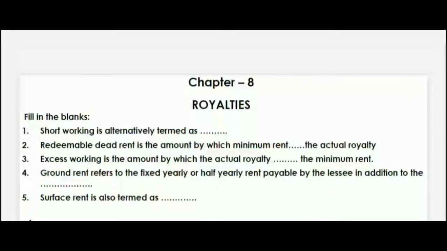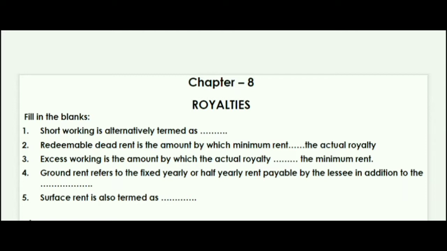So let's see the next question from chapter 8. Let's start with the royalty chapter objective questions, starting with the fill in the blanks. The first question is: short working is alternatively termed as what? Well, this is redeemable dead rent. Short working is redeemable dead rent.